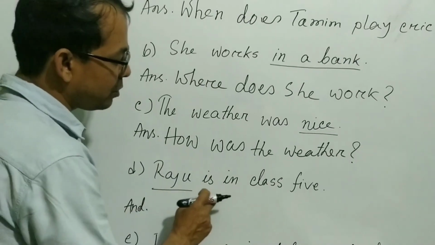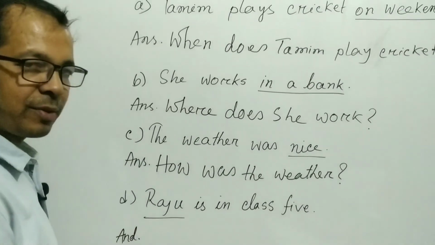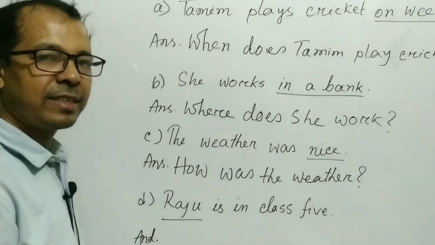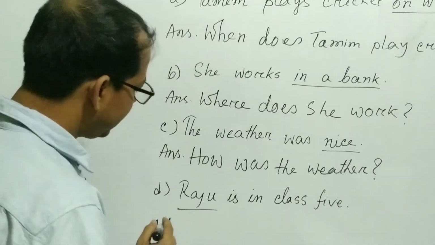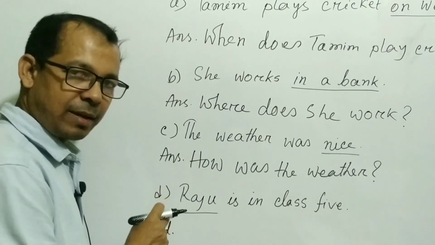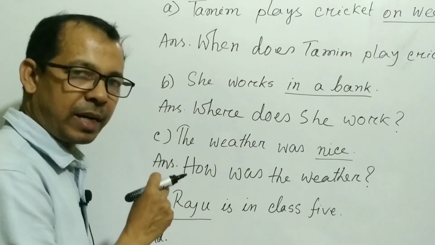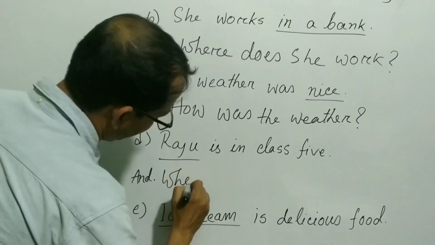Next, Raju is in class 5. So look at the underlined word, Raju. Yes, it indicates a person and it is in the subject. And I've said that if the underlined word is in the subject and it indicates a person, then the WS word will be who. So write who.